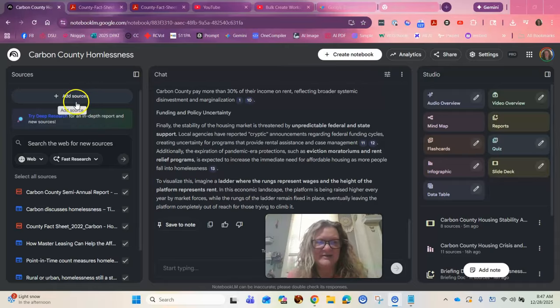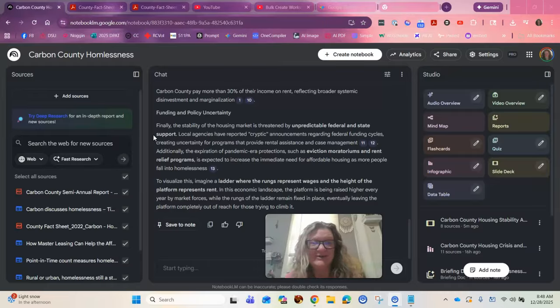Now remember, you can ask Google to find resources for you, and you can also import your own. But be careful, because anything that's been published online is usually scrapable by the large language models, the LLMs, ChatGPT, Gemini, right? So it's out there on the floor, and that's what it's pulling back for you and putting into your notebook. But if you receive a report at your job or in your institution, if you work in higher ed or if you work in a hospital, make sure that you actually have permission to use that information.